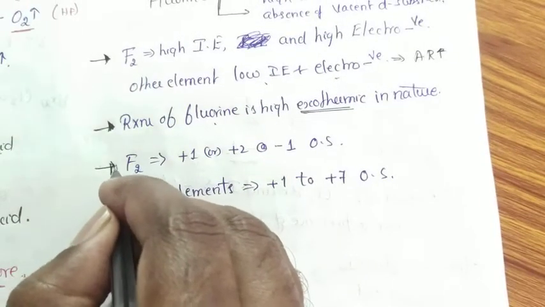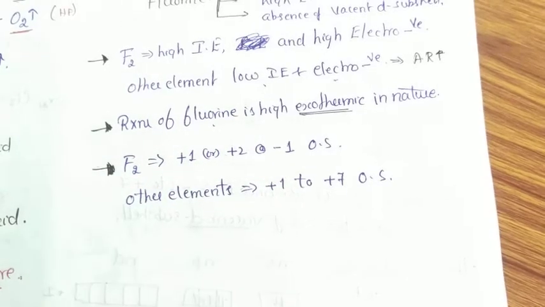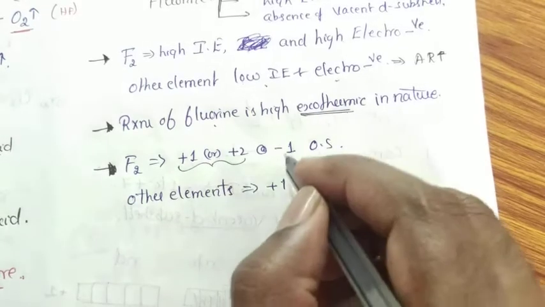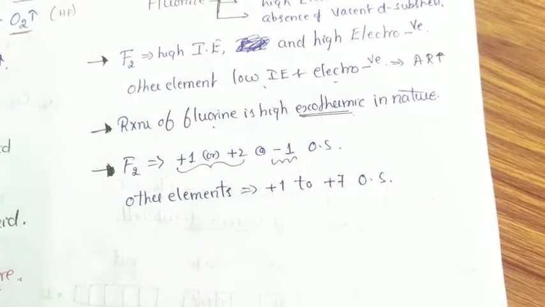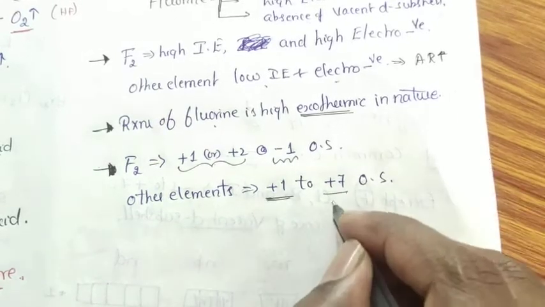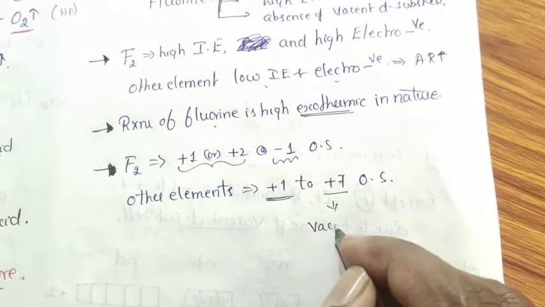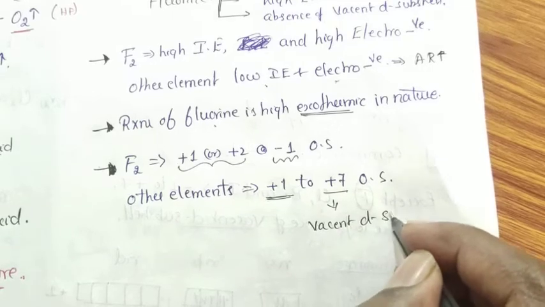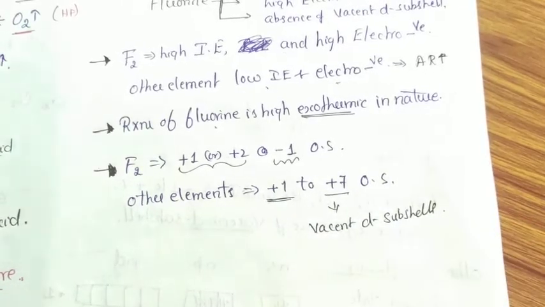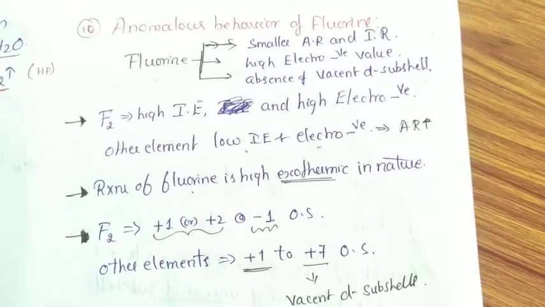With respect to oxidation state, fluorine can exhibit only the -1 oxidation state, whereas other elements can exhibit +1 to +7 oxidation states due to the presence of vacant d subshells. Due to the presence of vacant d subshells. Please note it down.